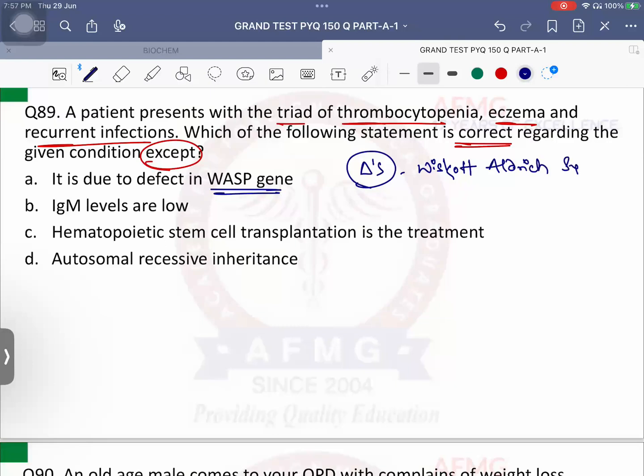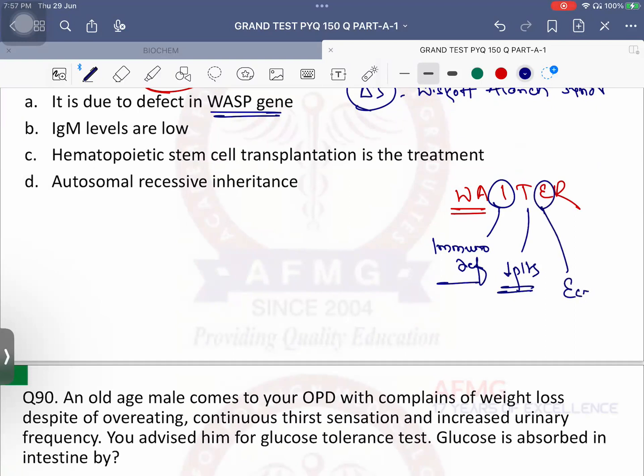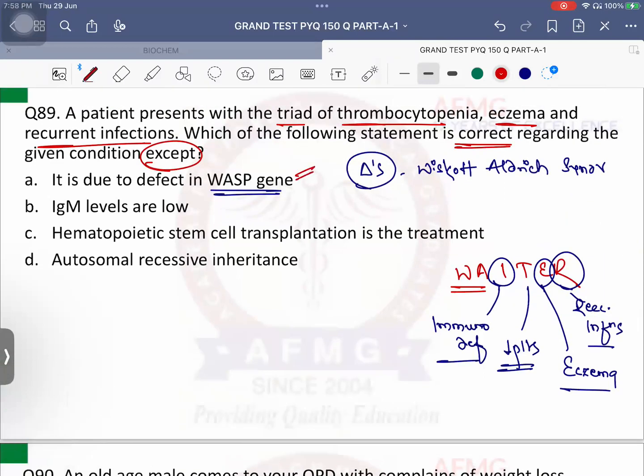And Wiskott-Aldrich syndrome can be remembered by the classical mnemonic WAITER. WA goes for Wiskott-Aldrich syndrome. I goes for immunodeficiency. T goes for thrombocytopenia, that is decreased platelet count. E goes for eczema. And R goes for recurrent infections. Due to immunodeficiency, the patient has recurrent infection. Okay, so it is due to WASP gene mutation.